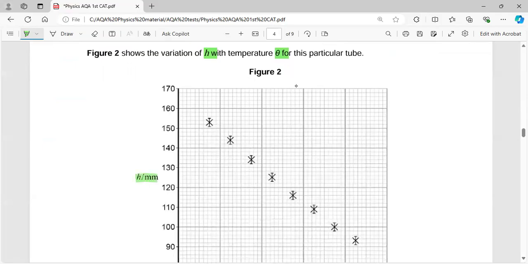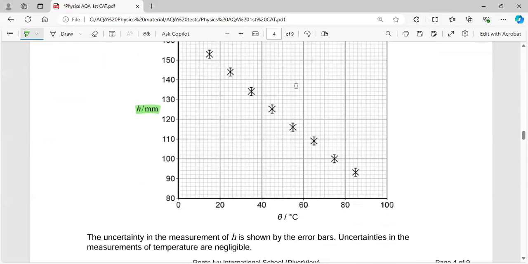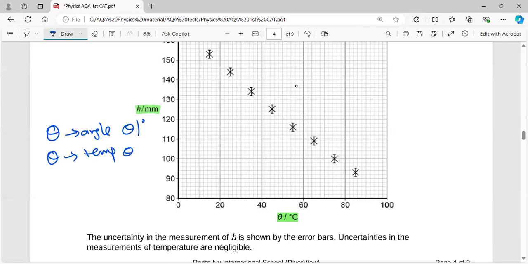The values of height, which is in millimeter, and the temperature in degrees Celsius, not angle, it was temperature, because usually we use this symbol for angle as well, and usually we use this for temperature as well. It all depends on the unit. So if it is like this, then it is angle, and if it is like this, then it is temperature.